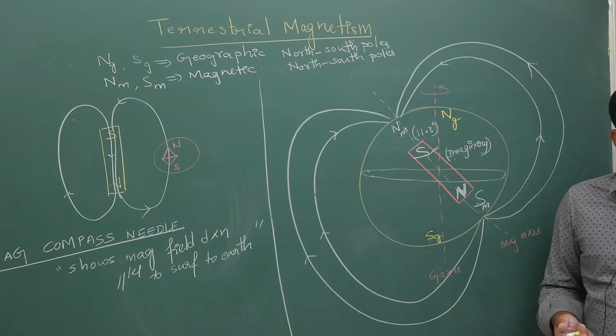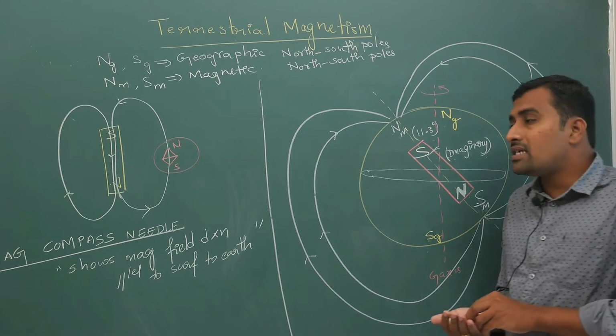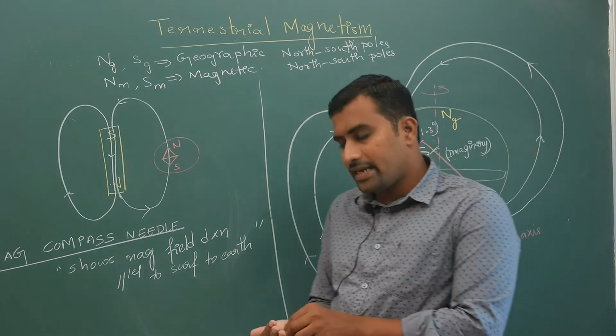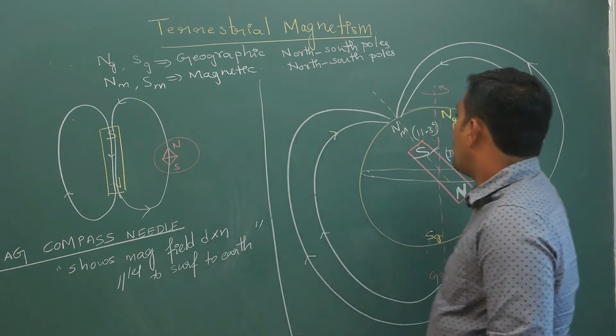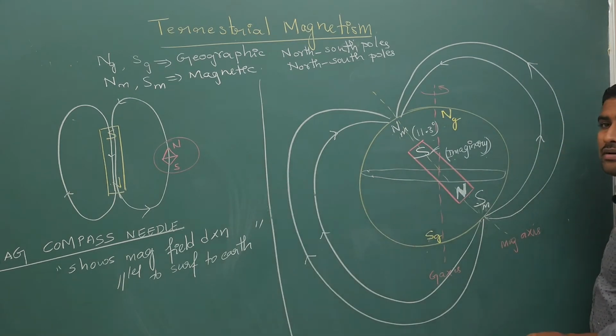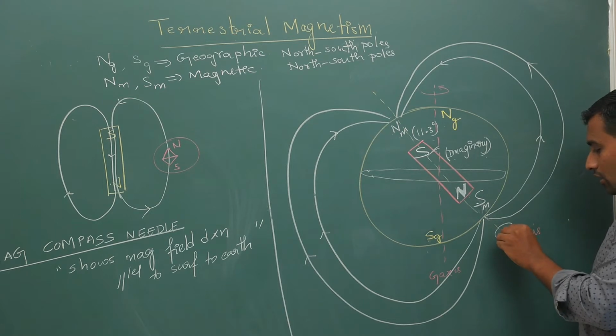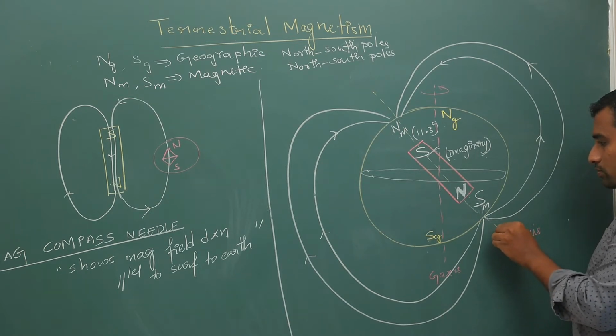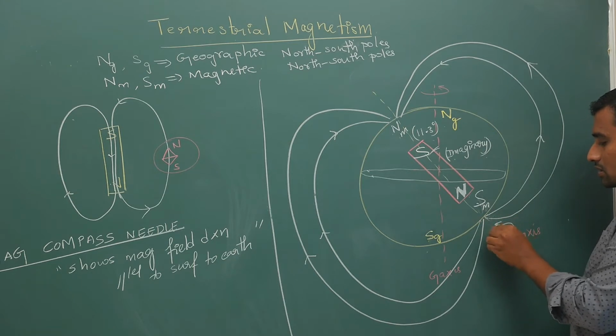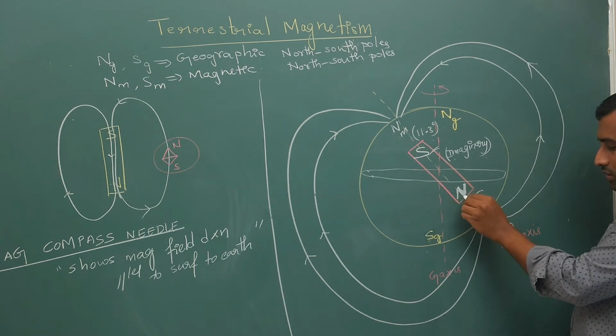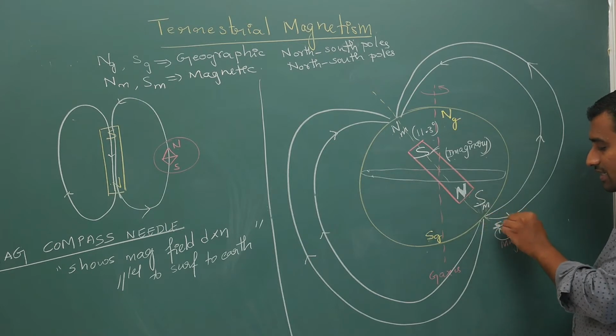Now just simply take your magnetic compass needle. If you take your magnetic compass needle here, your North Pole will be this way, your South Pole will be this way, because the Earth's magnetic field direction is like this.